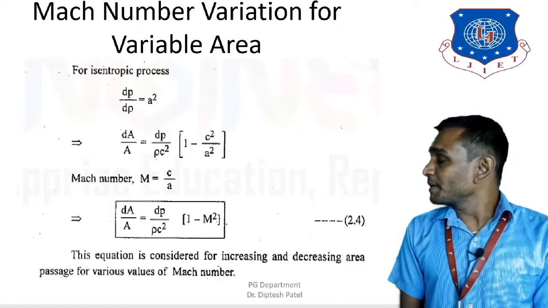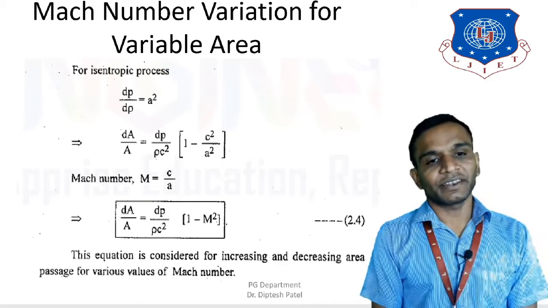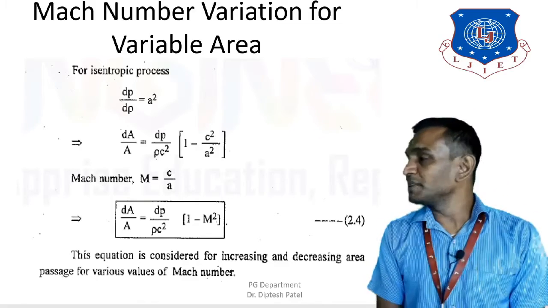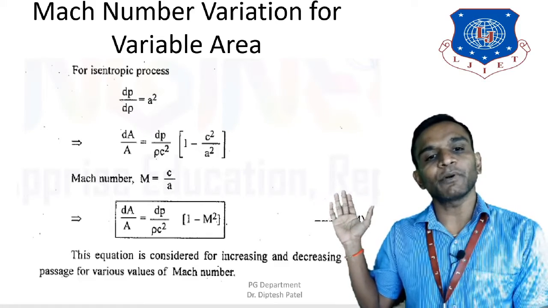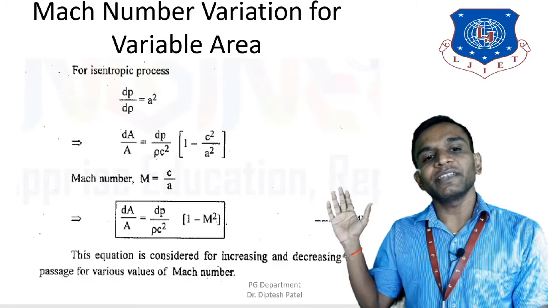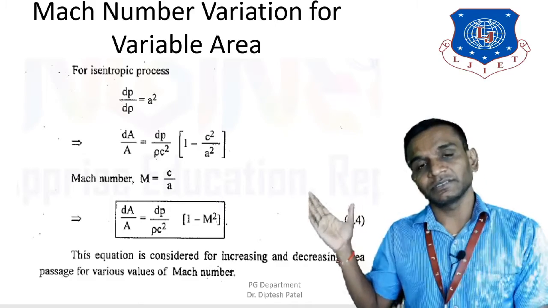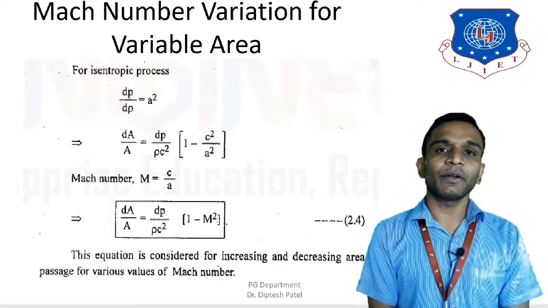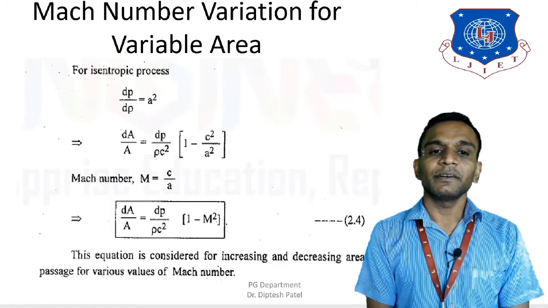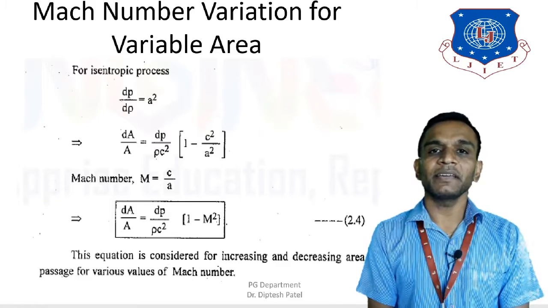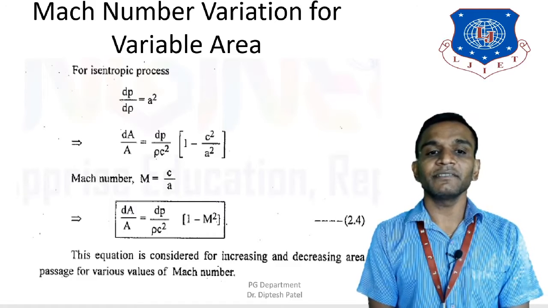Now for isentropic flow, we know that dp upon d rho is equal to a square. So I'm going to take the expression we got on the previous slide for dA upon A, and put dp upon d rho is equal to a square in that equation. So what I'll get now is dA upon A is equal to dp upon rho c square inside the bracket 1 minus c square divided by a square, where c is the velocity of fluid and a is the velocity of sound.